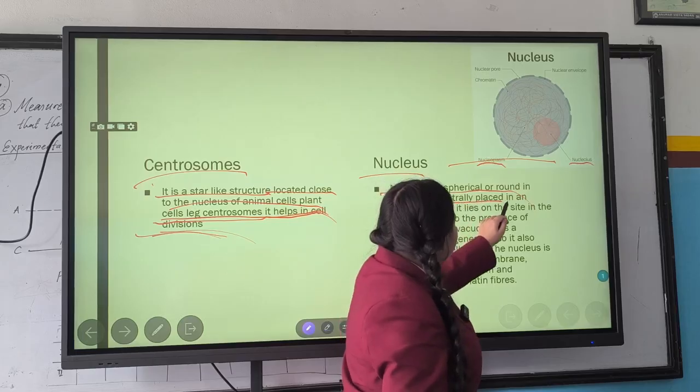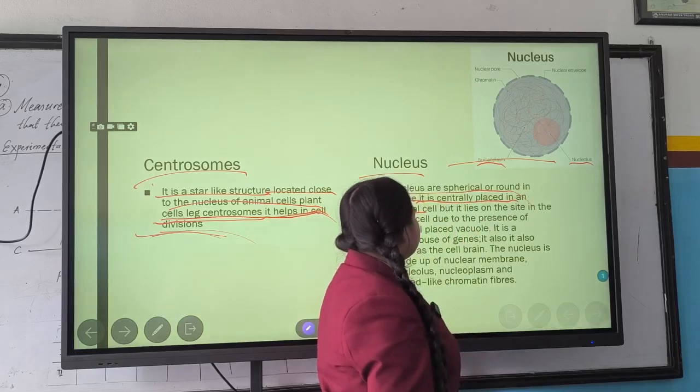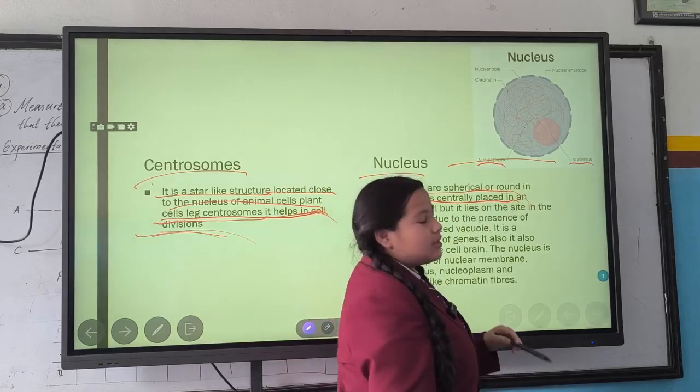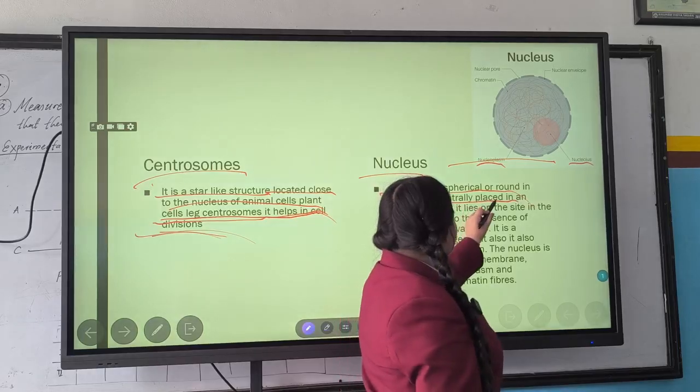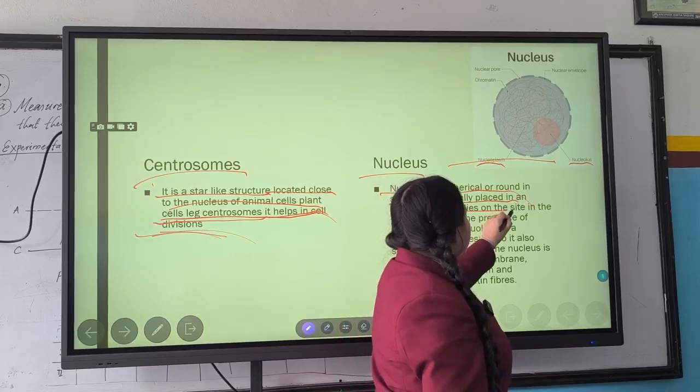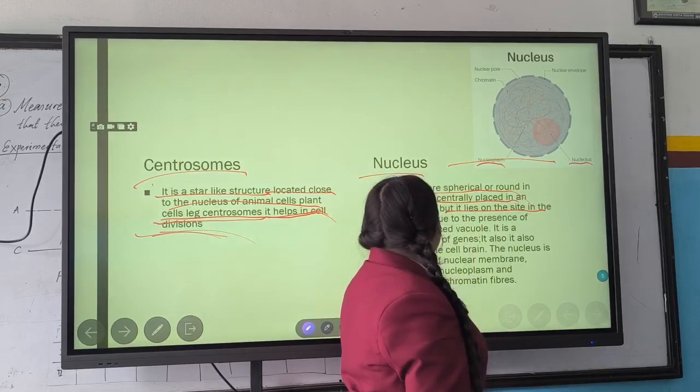It is centrally placed in an animal cell, but it lies on the side in the plant cell.